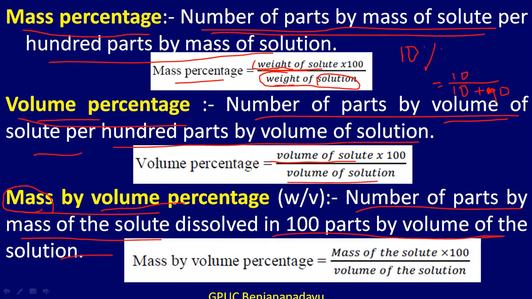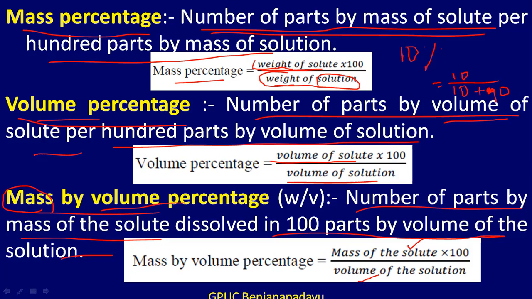Therefore mass by volume percentage mathematically will be equal to mass of solute divided by volume of the solution